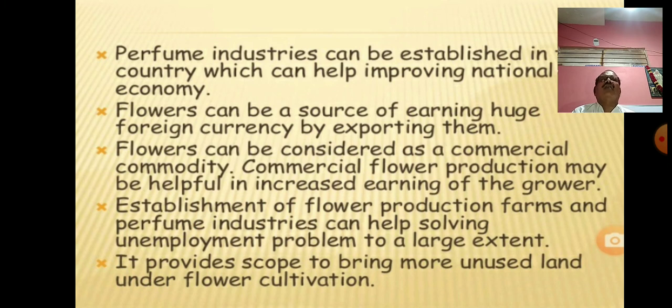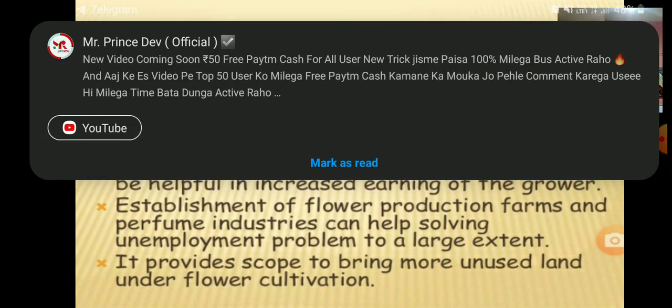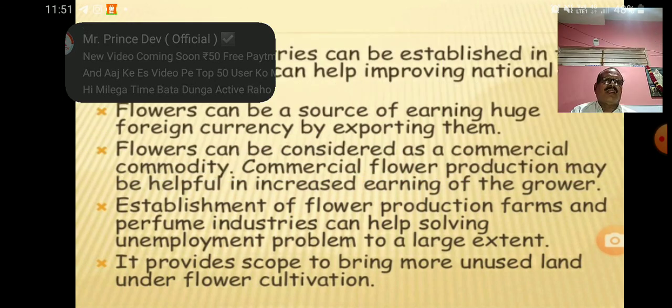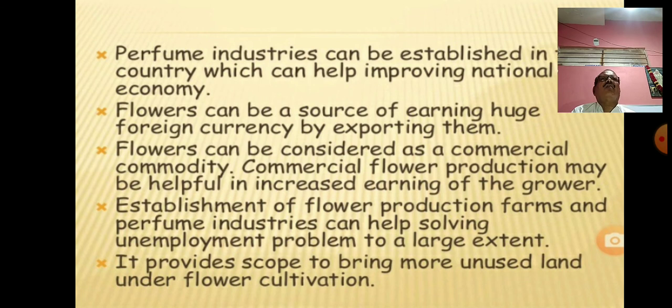Accordingly we can grow these flowers on wasteland also. So cut flowers have great economic importance. They can be grown in all sorts of soils, and they are one of the sources of earning for floriculture or flower-growing farmers.